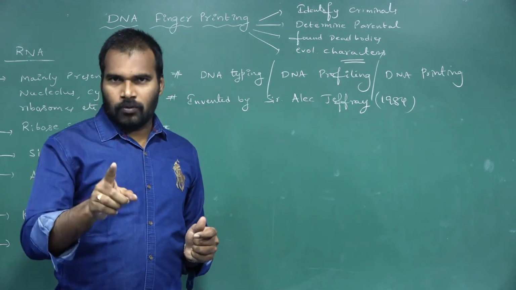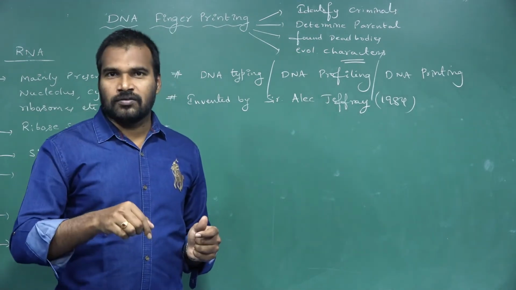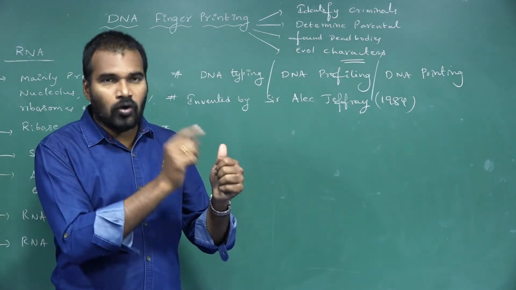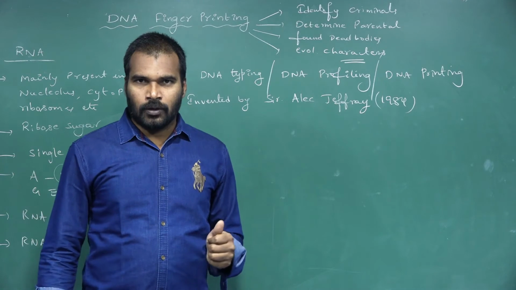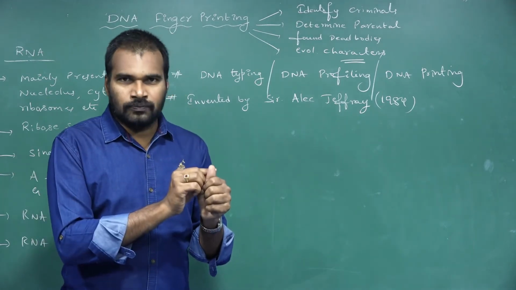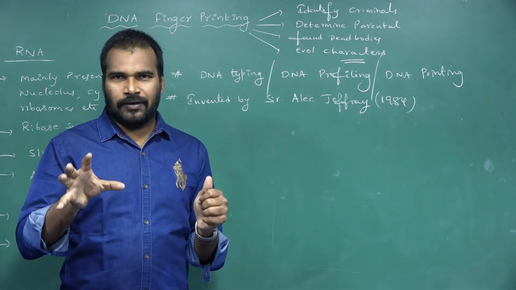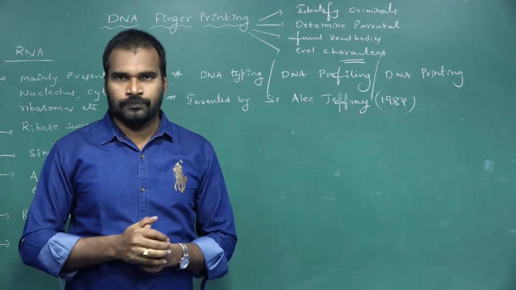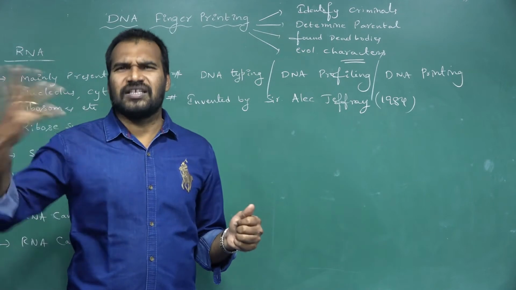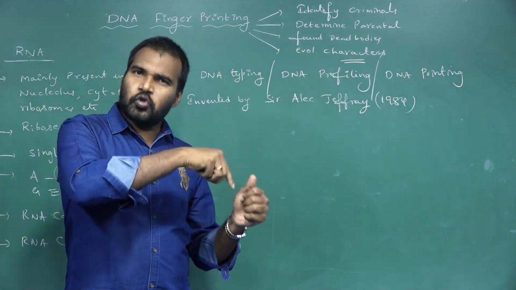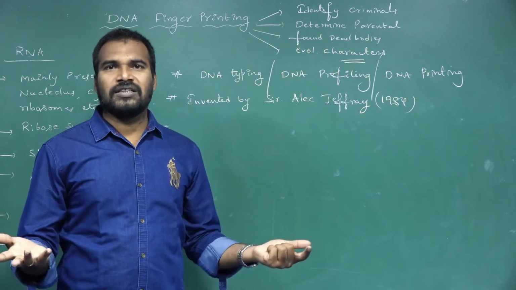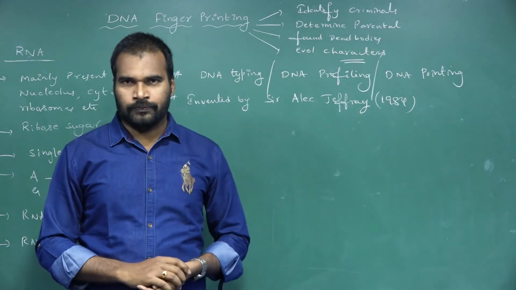But nowadays, by doing some surgeries, we can alter the fingerprints also. So by using these fingerprints, we cannot determine whether that person is involved in a particular case or not. Why? Because nowadays so many surgeries have come forward to alter even fingerprints. So by following fingerprints, we cannot conclude.